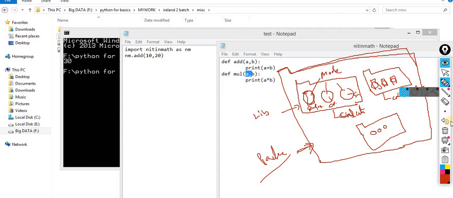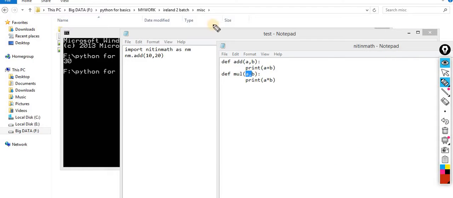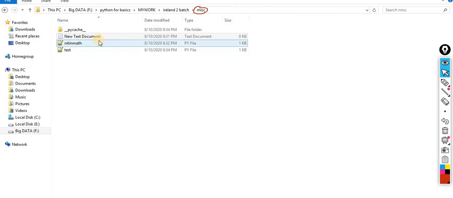So if I say now this MISC is a library, which contains, let me correct myself, it's a library or a package. Just wait for a second, let me correct myself. Sorry, let me correct myself.